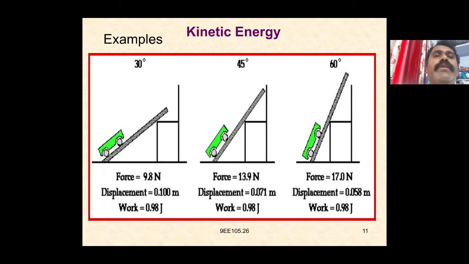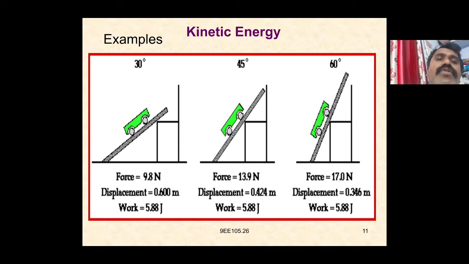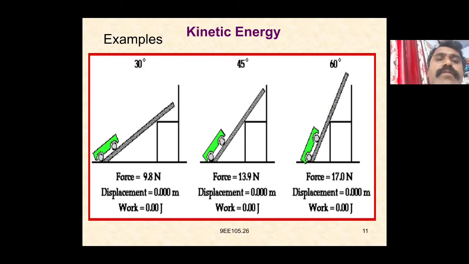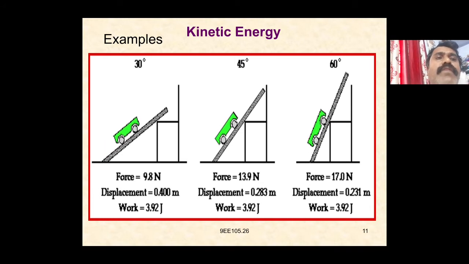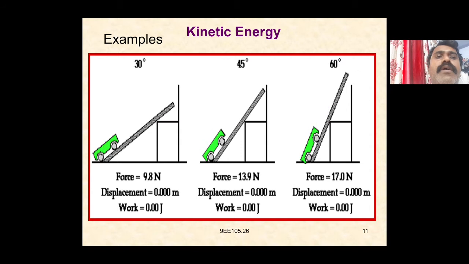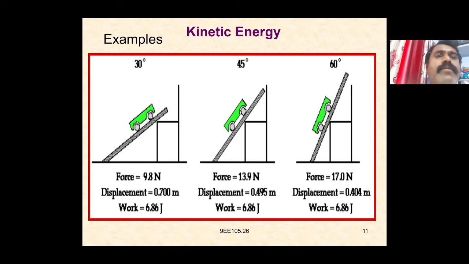So, examples again here: a body on a 30 degree incline which can be moved. Then we can take the displacement of 0.6, force 9.81 newtons. Displacement again increases, and work remains the same. Again the force at 45 degrees and 60 degrees we see here. The vehicle can be moved from 45 degrees. Again the force applied increases. Again for 60 degrees the force can be increased here.